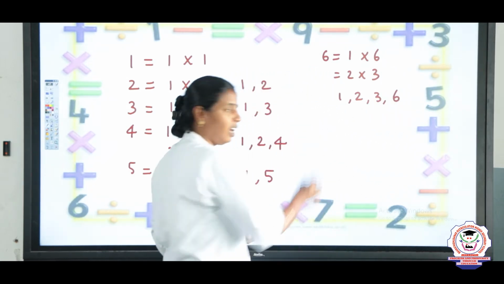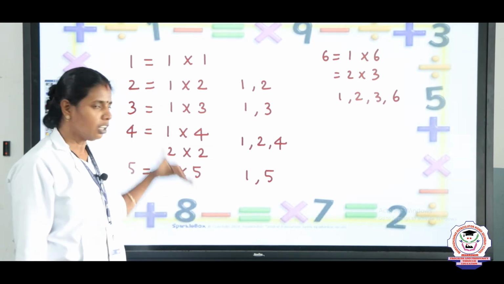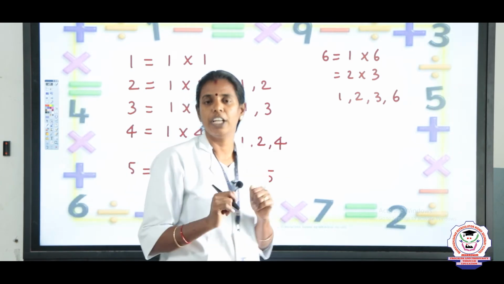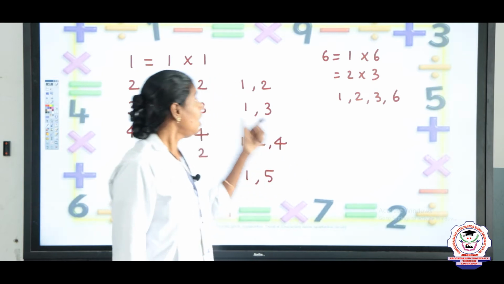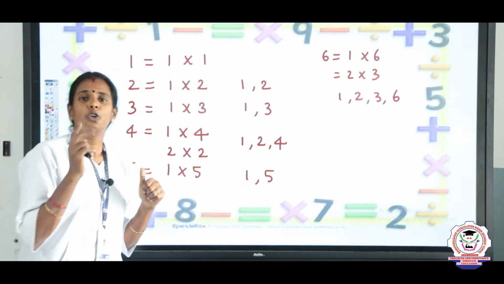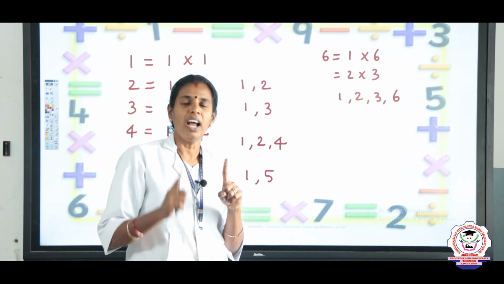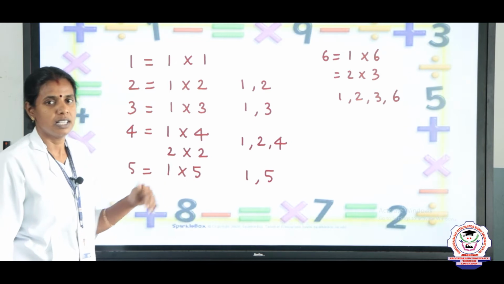These 4 numbers are the factors of 6. Is it clear? So, these are the factors. Using these factors only, the numbers are classified into prime numbers and composite numbers, children. See, the numbers which have only 2 factors, which are 1 and the number itself, are called prime numbers. Is it clear?